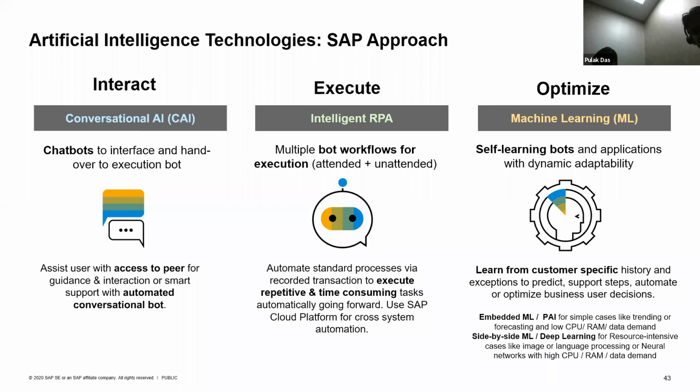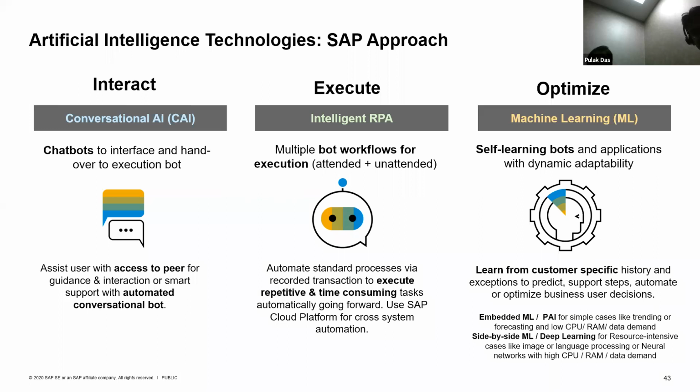Another topic is on the intelligent RPA, where, like I said earlier, to reduce the maintenance and the tasks which are taking more time and repetitive, we can create RPA bots which will reduce your effort and your time in executing the same task repeatedly. Some examples of intelligent RPA use cases are creation of a payment advice or creating a manual journal entry by looking at the data in an Excel or in a PDF.